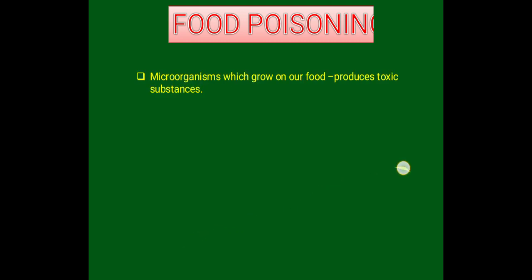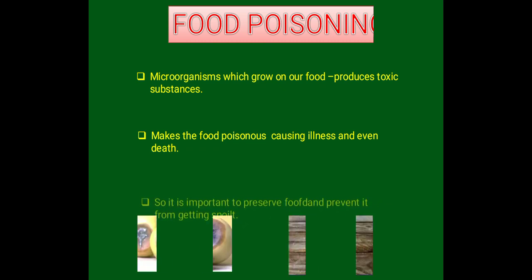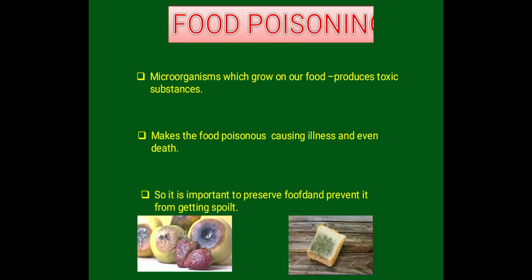And because of that illness, even death can take place. So the microorganisms grow on our food and produce toxic substances which when consumed cause illness and even death. So it is very important to preserve food and prevent it from getting spoiled.